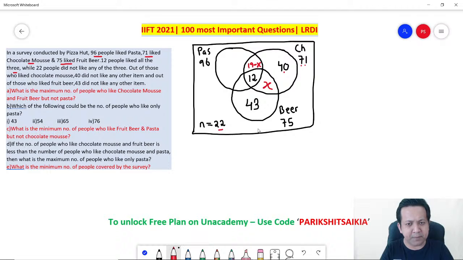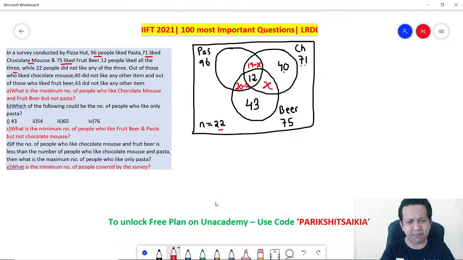Let's come back to the beer part. In the beer part also, one part is unmarked, right? So what will be that part? That will be the total, which is 75, minus the remaining three numbers. So 75 minus 43 minus 12 minus X comes out to be 20 minus X. Correct? Perfect.